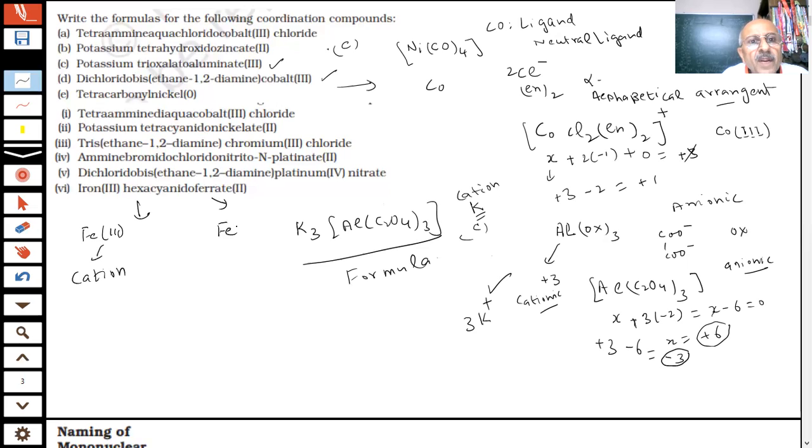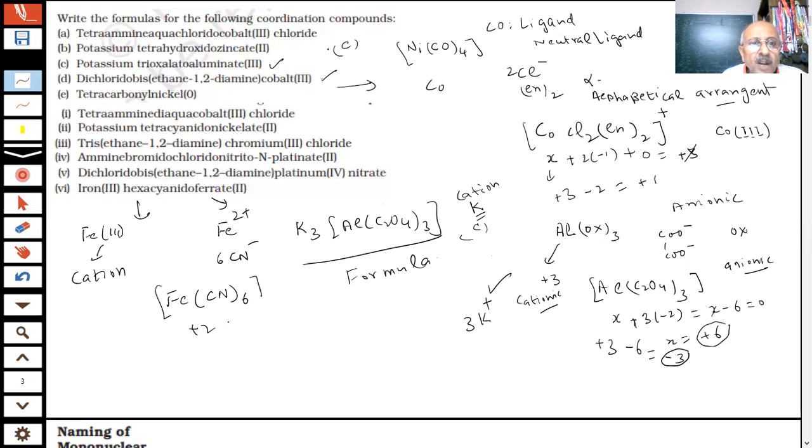This is iron, in 2 plus oxidation state. How many hexacyano? There are 6 CN minus. So what will be the result of this? Fe(CN)6.